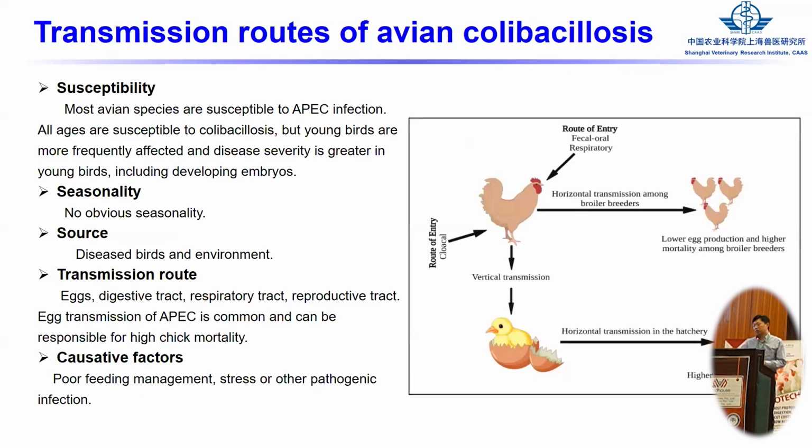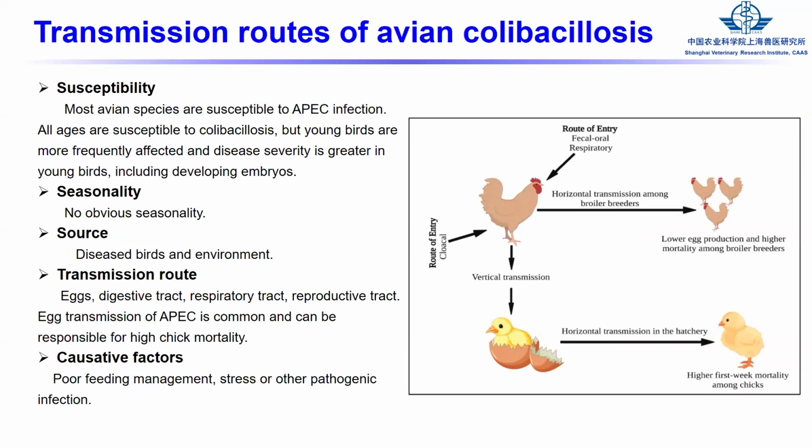And this is just the transmission routes of the APEC. They can transfer from different routes, such as from the egg. Also, we determine how the APEC causes the disease of the embryo.